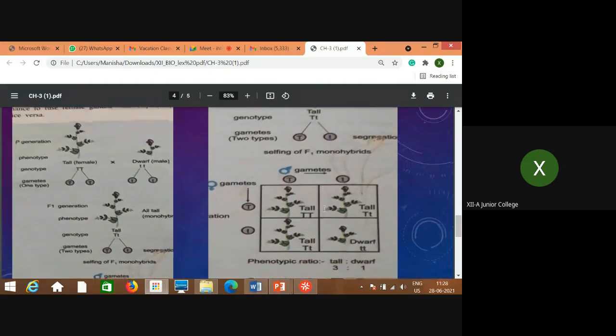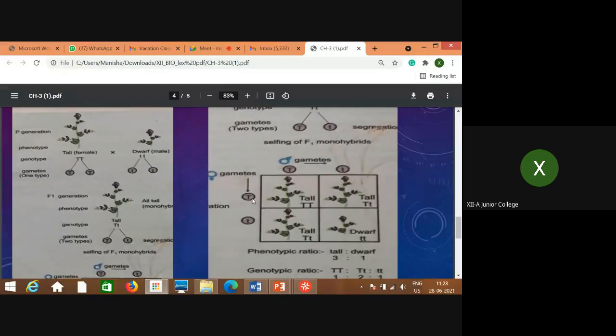This is an example of the pea plant itself. Try to understand all these terminologies. P is the parental generation. Now, what is the phenotype? One plant is tall and the other plant is dwarf. Phenotype means how it is seen morphologically, the external appearance. When we consider the parents, the female is tall and the male is dwarf. These parents are selected and crossed artificially using hybridization techniques.